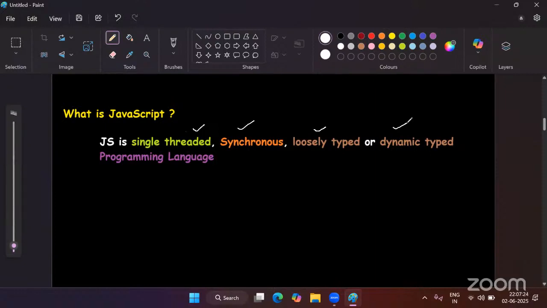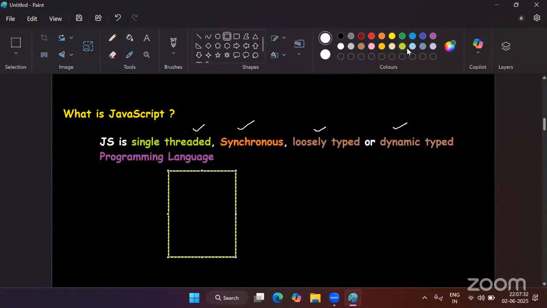Such languages are called single-threaded. For example, let's assume that you have created one JavaScript file, and in this file you have written some JavaScript code, nothing but some instructions, like instruction 1, instruction 2, instruction 3, and instruction 4.